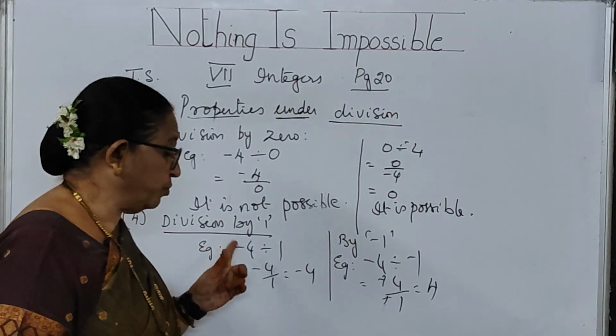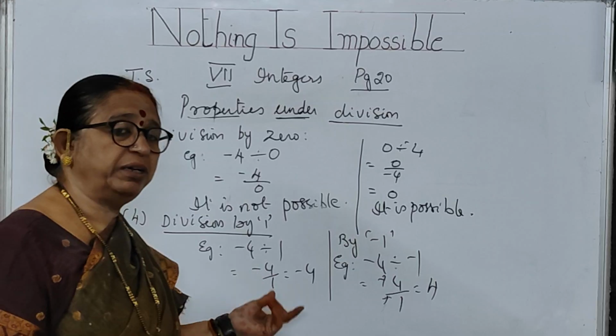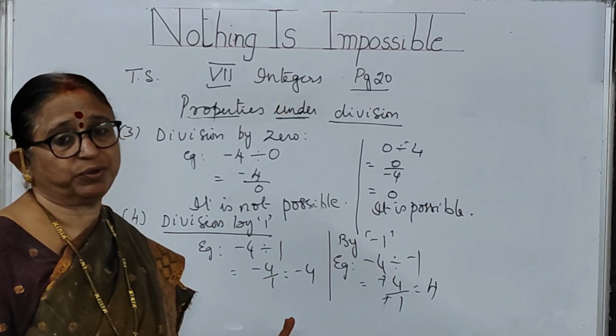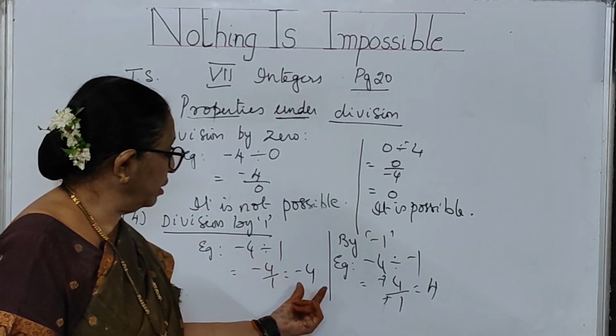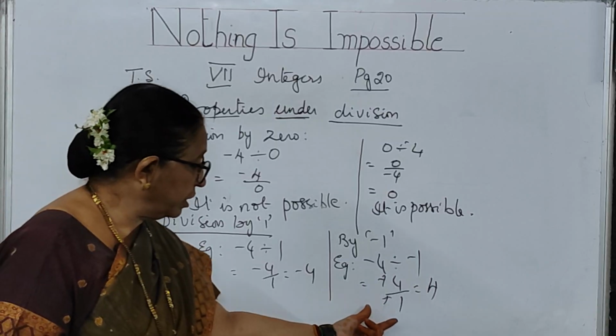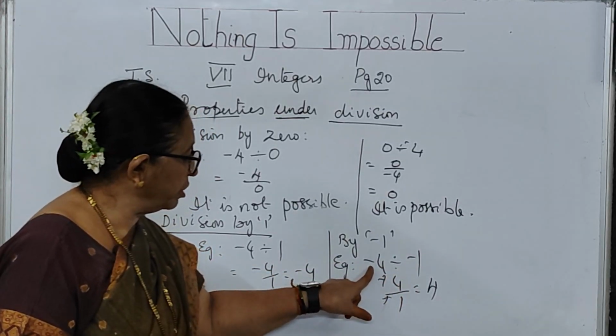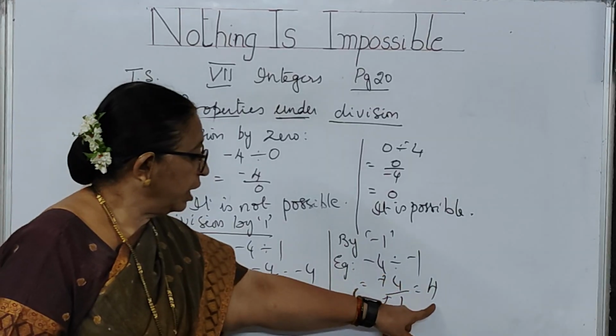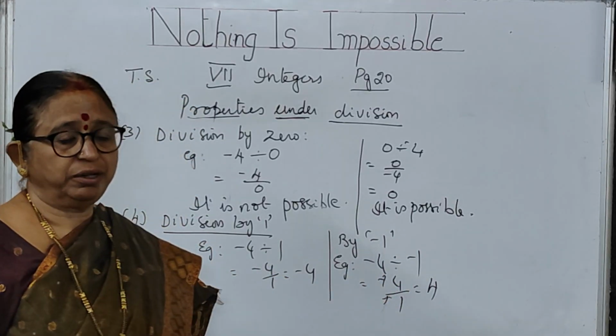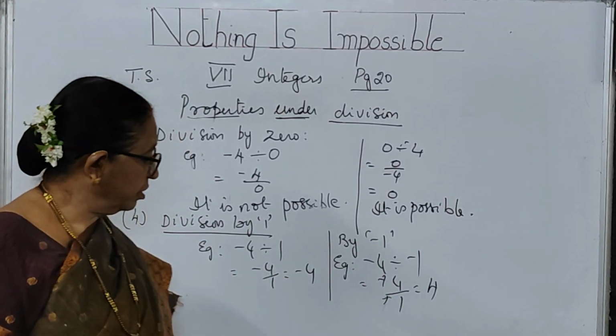Plus 4 divided by 1 is 4, minus 4 divided by 1 is minus 4, so whatever the number, you get the same value. But when dividing by minus 1, I have taken minus 4 and got plus 4. Keep this in mind, children. Copy it.